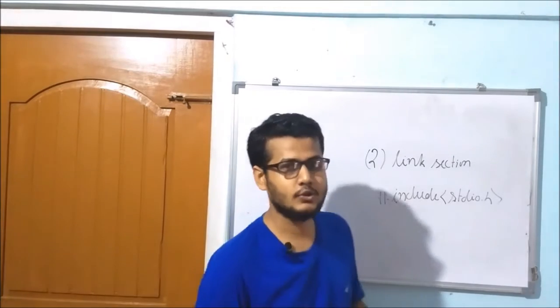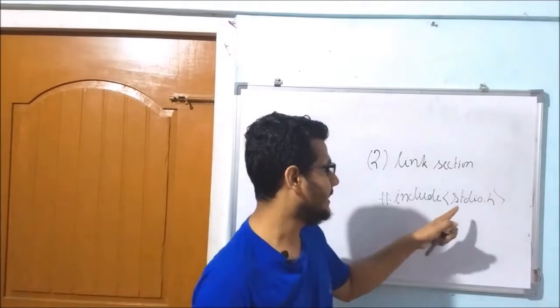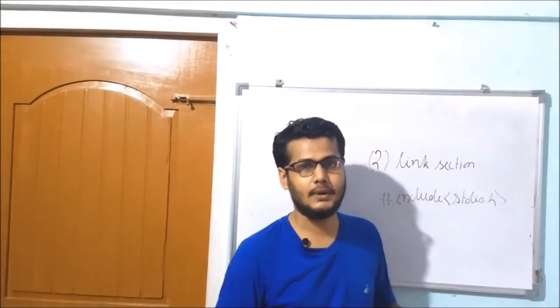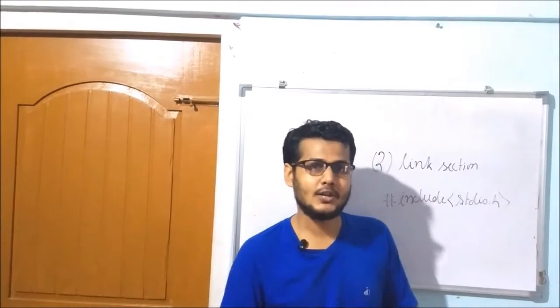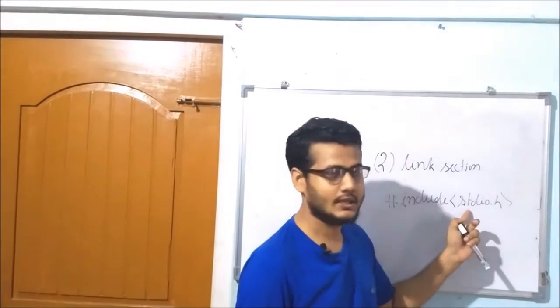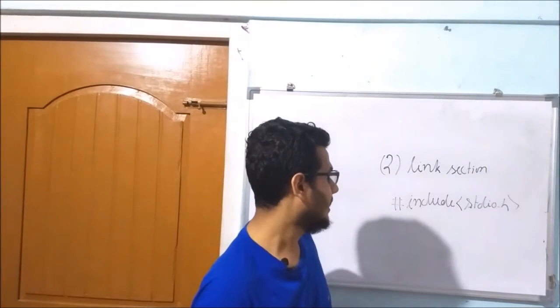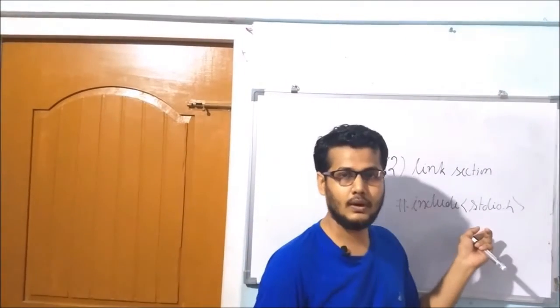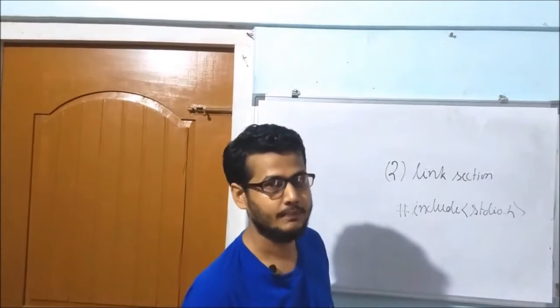There are 2 commonly used functions, printf and scanf, whose function declarations are written in the stdio.h header file. So before using printf and scanf functions, we must include the stdio.h header file like this in the link section of programs.